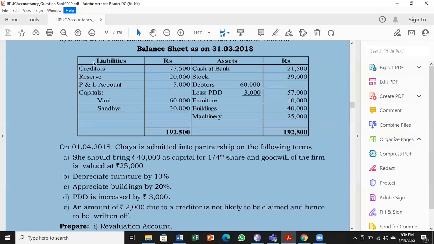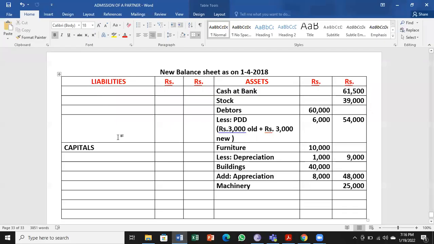Next, coming to the liabilities side, only creditors. Creditors, we have an adjustment, a new one, the first time. A rare occurrence, very rare. We call it written off. Written off means reduce. So the liability is reduced.